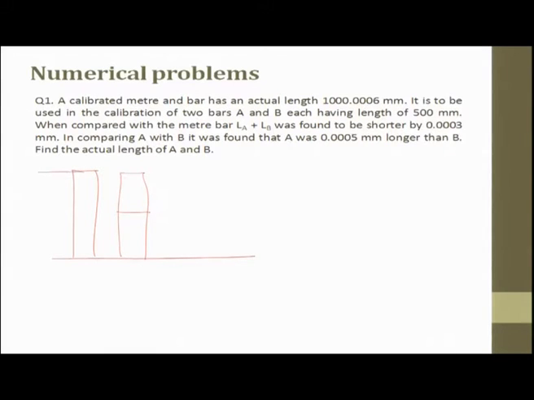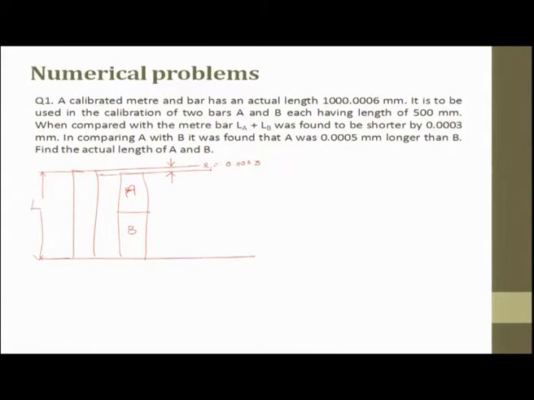This is going to be your L, and these are A and B. This is your A, this is your B. Between those two there is an error E1, which is nothing but 0.0003.